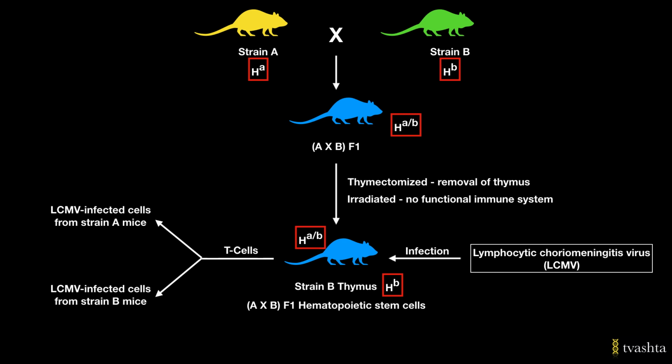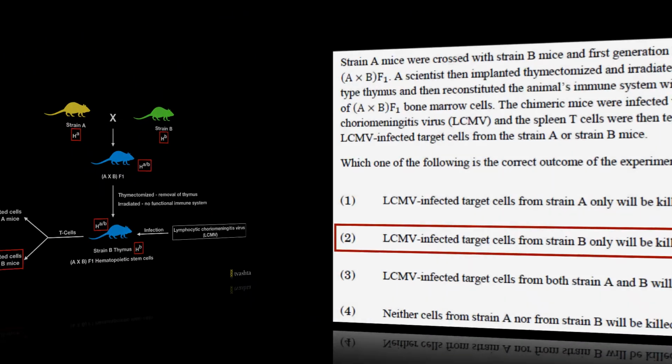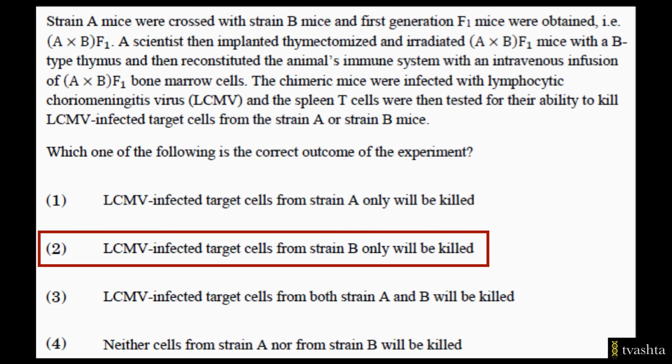I hope you are able to figure out by now that it is LCMV infected cells from the strain B mice. And that brings us to our correct option, that is option 2, which says LCMV infected target cells from strain B only will be killed.